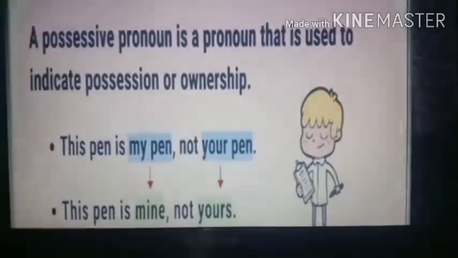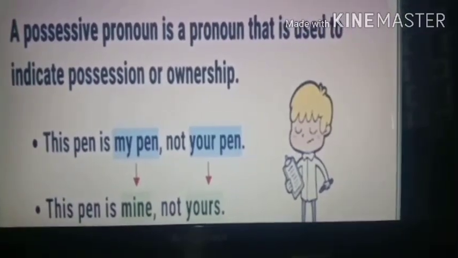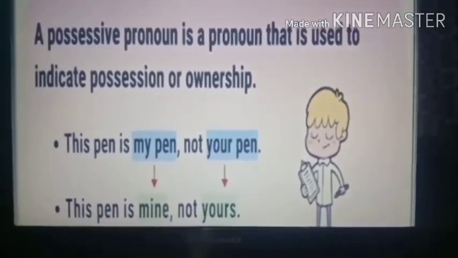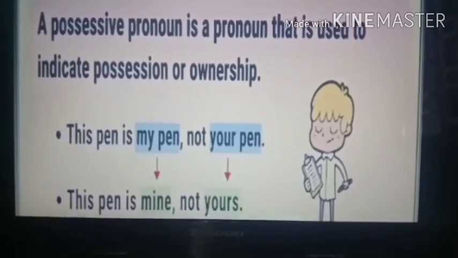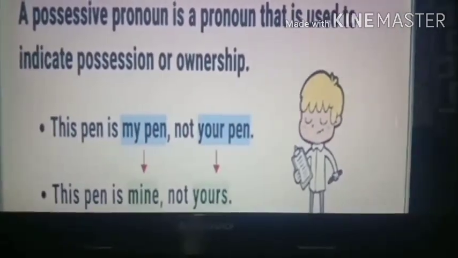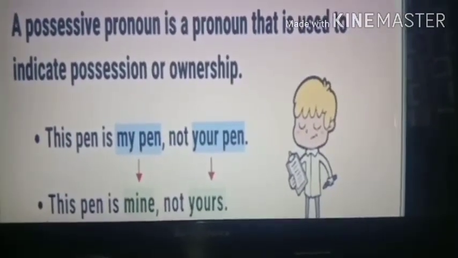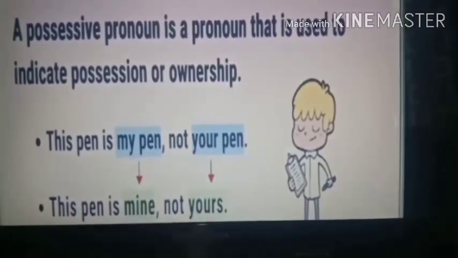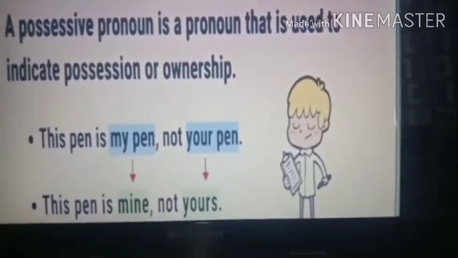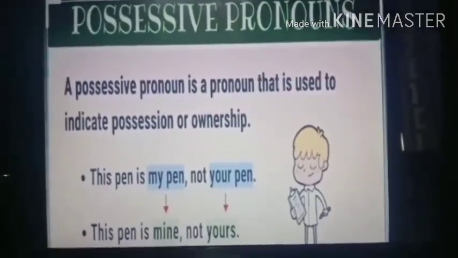Possessive pronoun means it shows possession. It shows whose that thing is, okay. Whether the thing is yours, whether the thing is theirs, whether the thing is ours. So, whenever any word shows the possession, whenever the word shows whose thing it is, that is called possessive pronoun. You can understand from the word, it shows possession. So it is called possessive pronoun. Now see, you will be clear when I show you the examples of possessive pronoun.